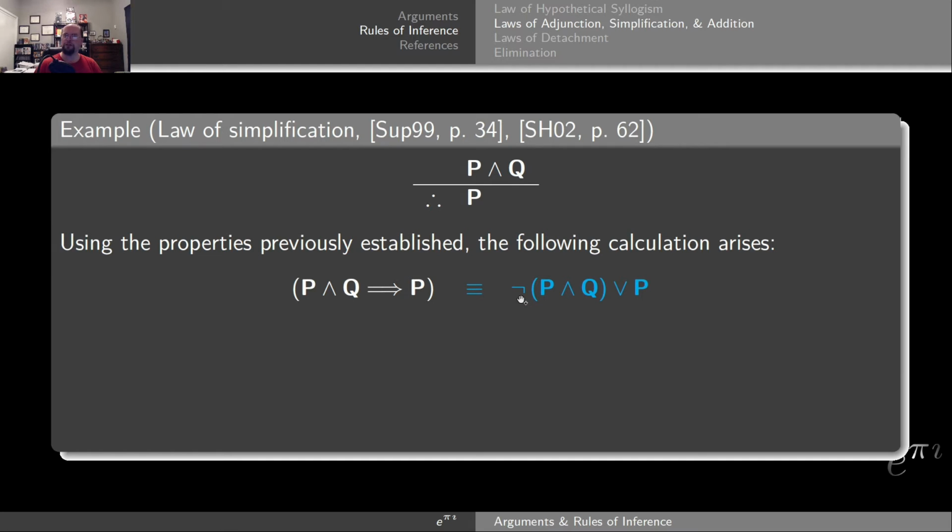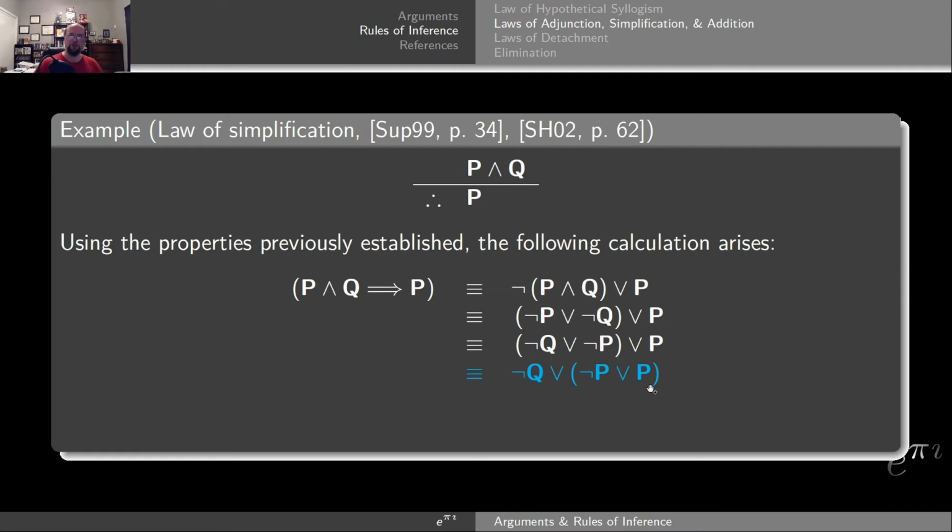By De Morgan's laws, the negation can be distributed at the cost of changing conjunction to disjunction. From here, I'm going to commute the negation of P and negation of Q to get the P's close together. Now the disjunction is associative, so I can regroup this so that the P's are together, giving me negation P, disjunction with P.